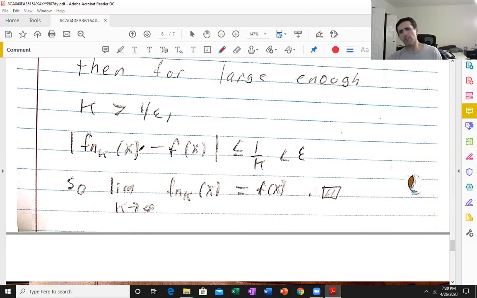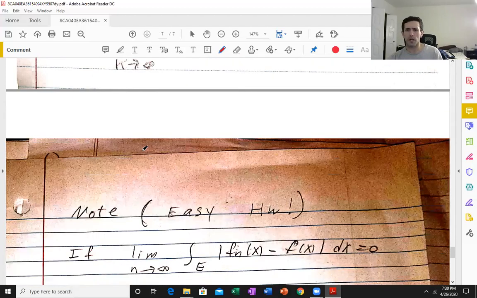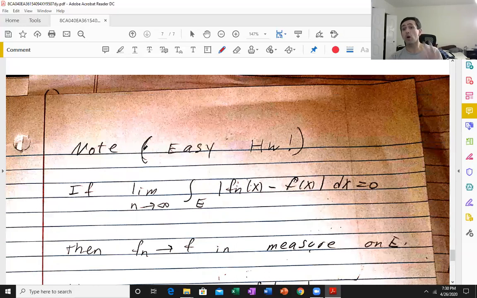Okay. So I want to very briefly mention L1 convergence, which is convergence in this sense. If this is true, then it's a very easy homework exercise using Chebyshev's inequality that we have convergence in measure.